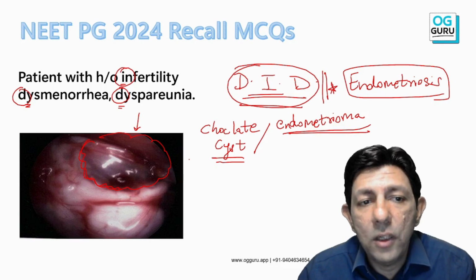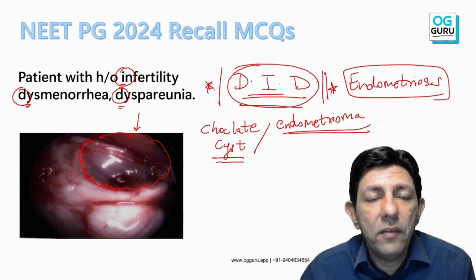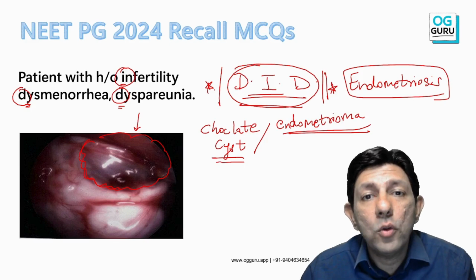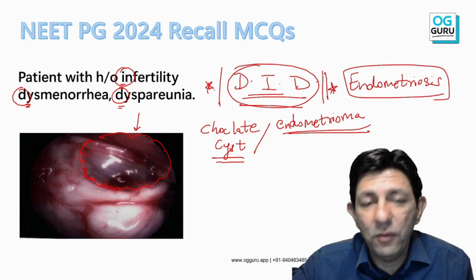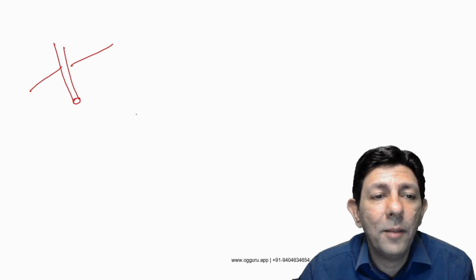Yes, chocolate cyst is the name of the lesion. The condition is endometriosis, and the mnemonic for the classical symptoms is DID: infertility, dysmenorrhea, dyspareunia. Dyspareunia is painful sex, pain during sexual intercourse. It is deep dyspareunia. And also, what are the other lesions which we see in endometriosis, just as a revision? Yes, sir, fruit salad. What does fruit salad mean, sir?